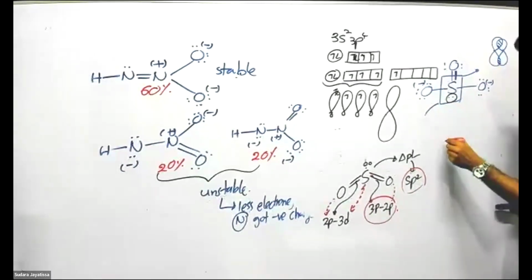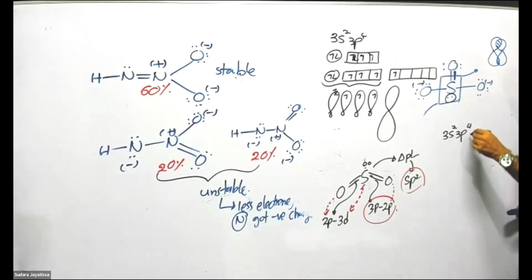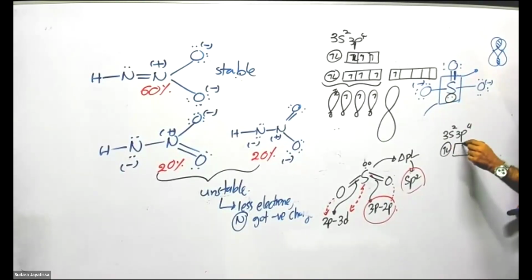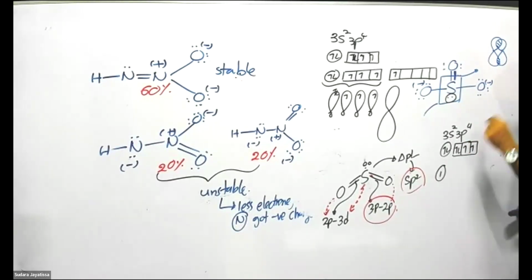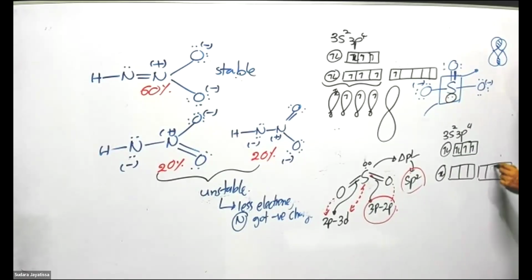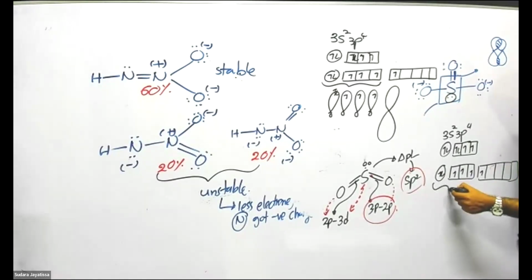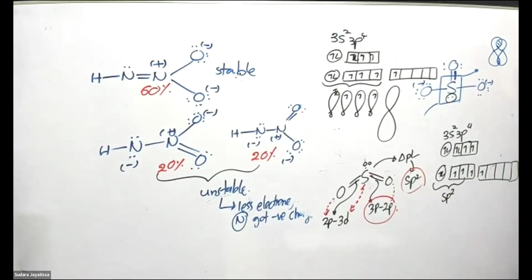Excitation, it will be something like this. Now we'll consider this sulfur. 3s2 3p4. Now it is paired, 1 1. And when undergoing excitation, similar to the earlier one, these three orbitals are making sp2 hybridization. 3 sp2 orbitals. And this one will be there to make pi bonds. That's what happened. Okay. So remember that one.